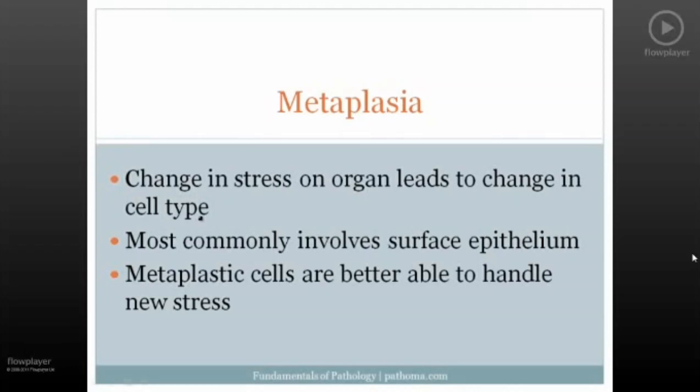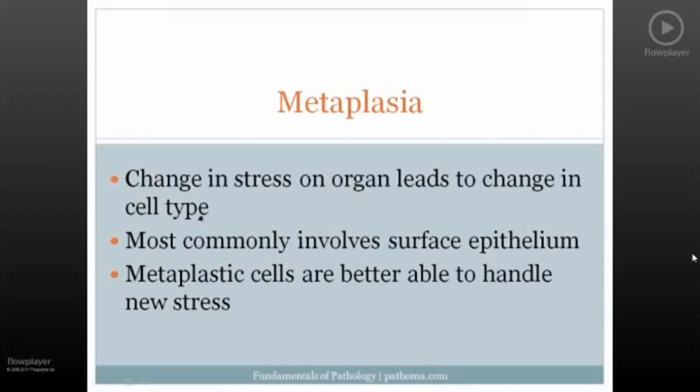Recall that there's squamous epithelium, which can be keratinizing or non-keratinizing. That's the first type of epithelium. The second type is columnar epithelium. A lot of the gut, for example, is lined by columnar epithelium. And the third type is called transitional epithelium or urothelium, and that's the epithelium that predominantly lines the urinary tract.